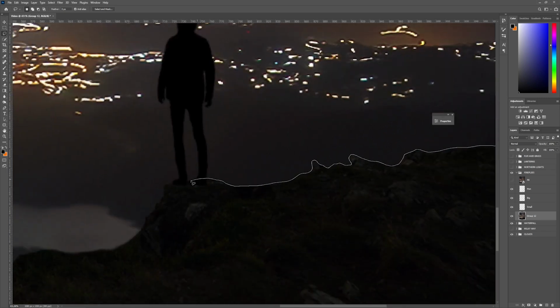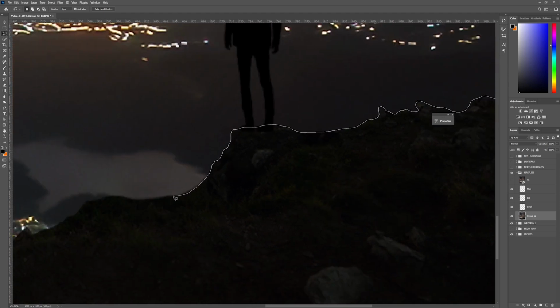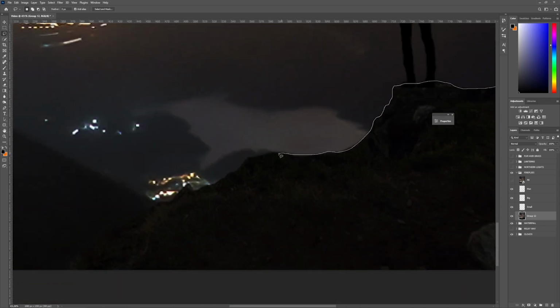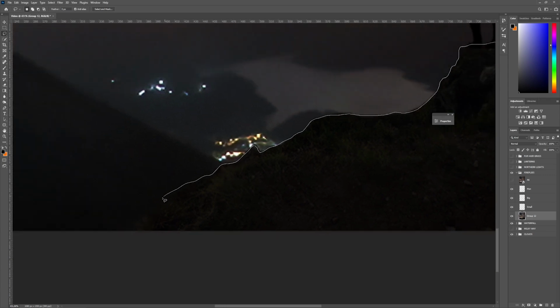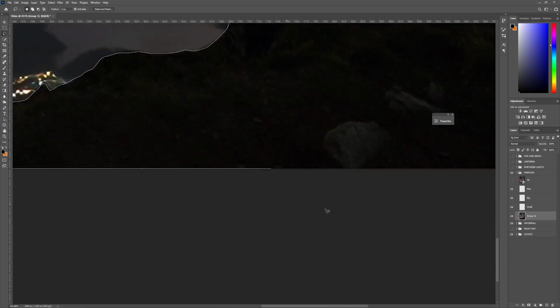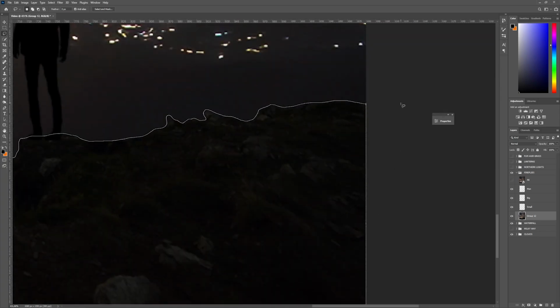And for the man, we don't really have to create it because it's on a separate layer already. So we can just put the layer below that layer. So this takes a quick while to create. And once you have created it, then we can create a mask on it and we can refine it however we want. I'm actually going to show you some cool ways to refine this a bit more.